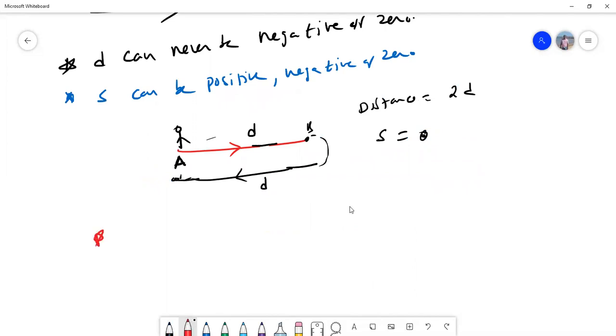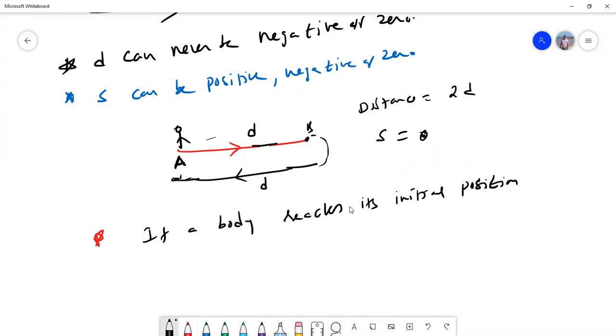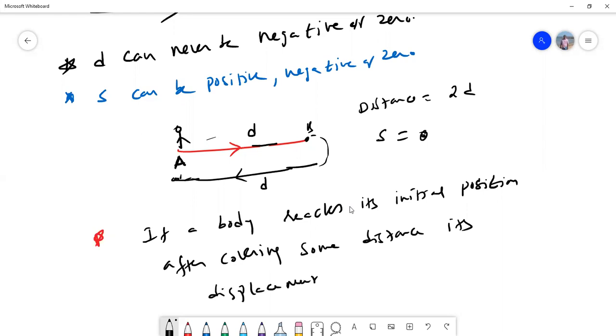We can write this point: if a body reaches its initial position after covering some distance, its displacement is 0.